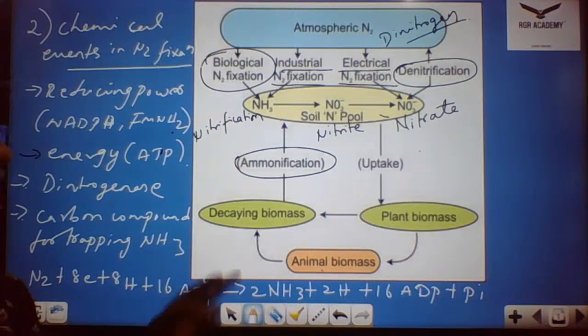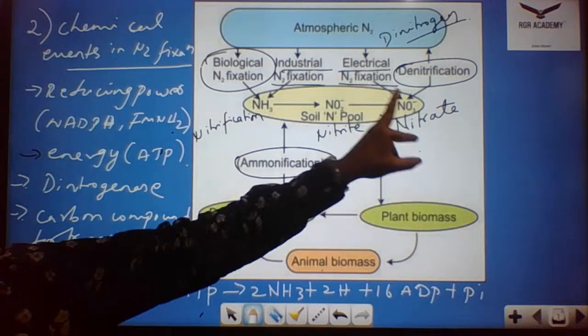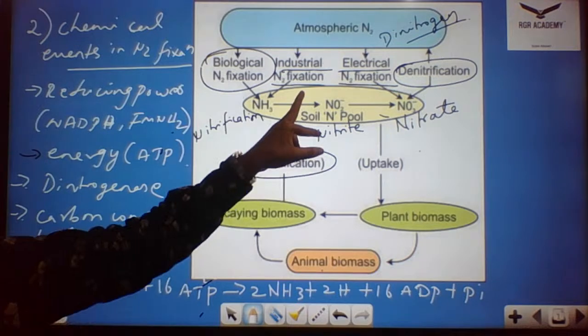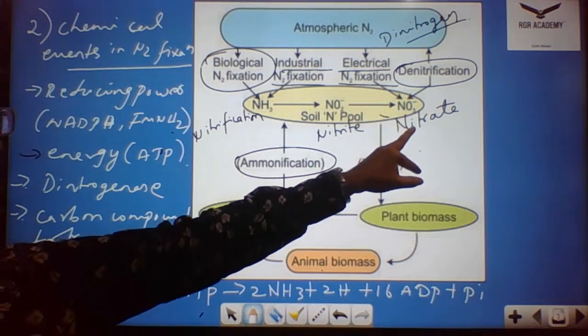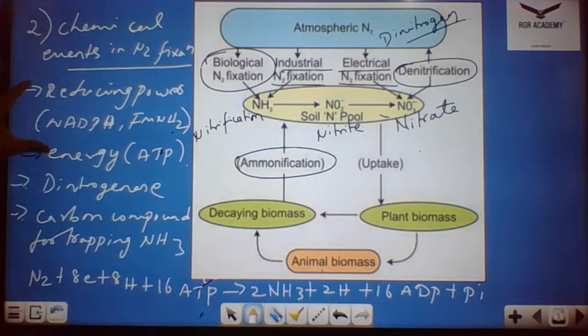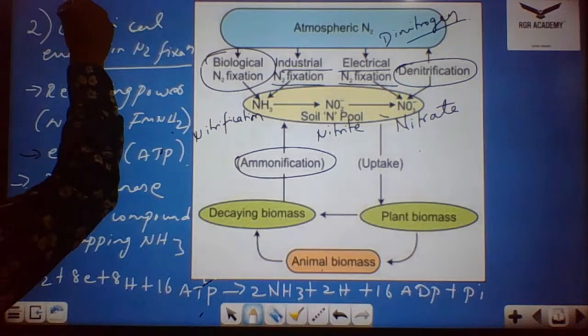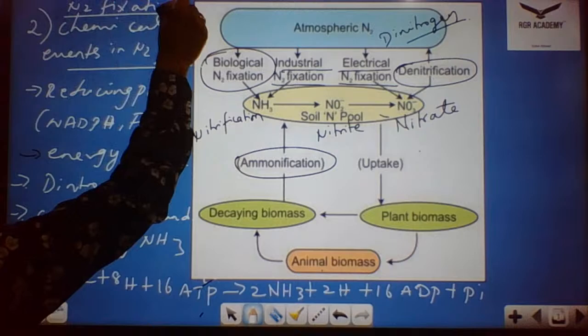Yes, nitrification involves 2 stages, nitrite and nitrate. You could see 2 stages in nitrification. I will explain the bacteria. There are specific bacteria involved in nitrite formation, and a specific group of bacteria for nitrate. Coming to the chemical events, this process is called nitrogen fixation. First we discussed root nodule formation, and then nitrogen fixation. For nitrogen fixation, what is required?